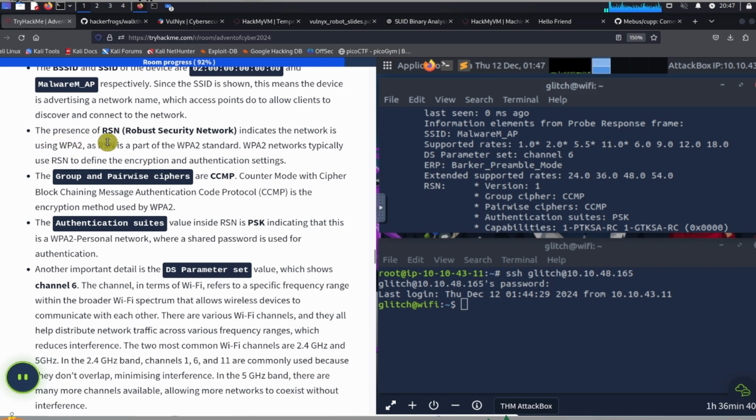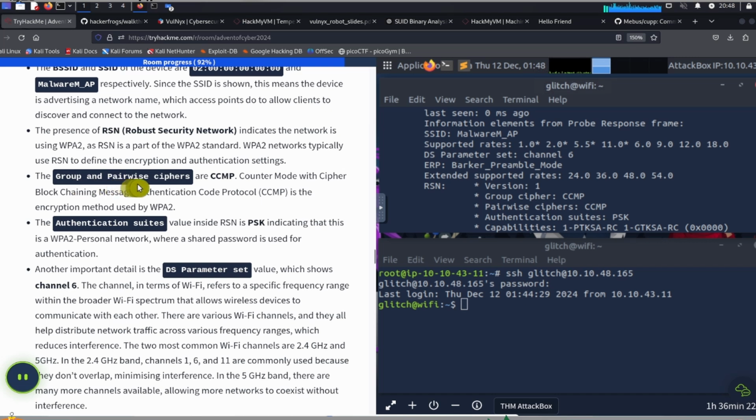The presence of an RSN, robust security network, indicates that the network is using WPA2, as RSN is part of the WPA2 standard. WPA2 networks typically use RSN to define the encryption and authentication settings.